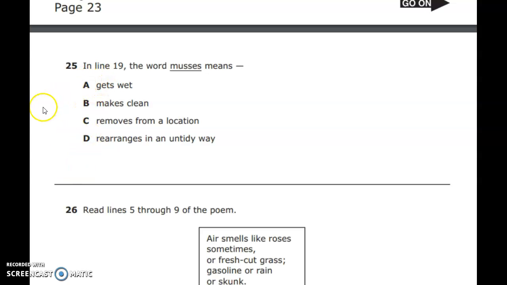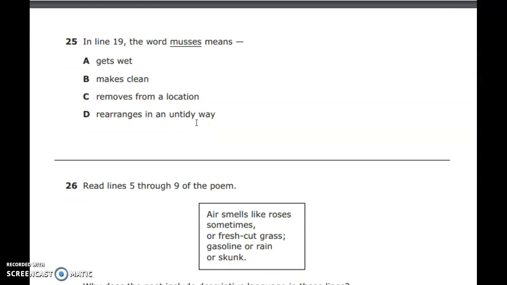It's not A because we're not talking about getting wet. The wind doesn't wet anything. It's not B because the wind is not cleaning your hair when you go outside. And it's not C because we're not talking about being removed from a location.